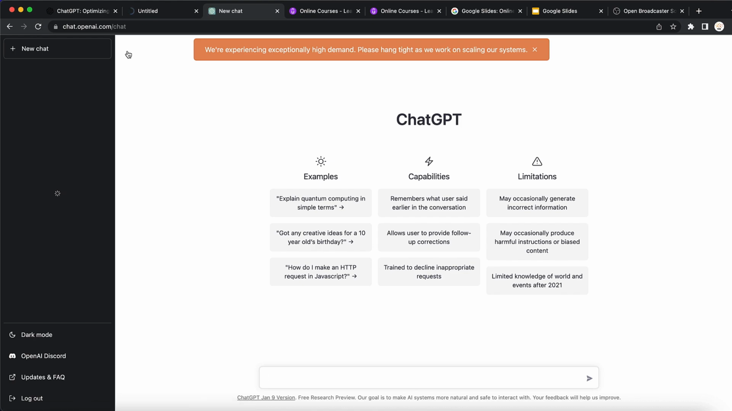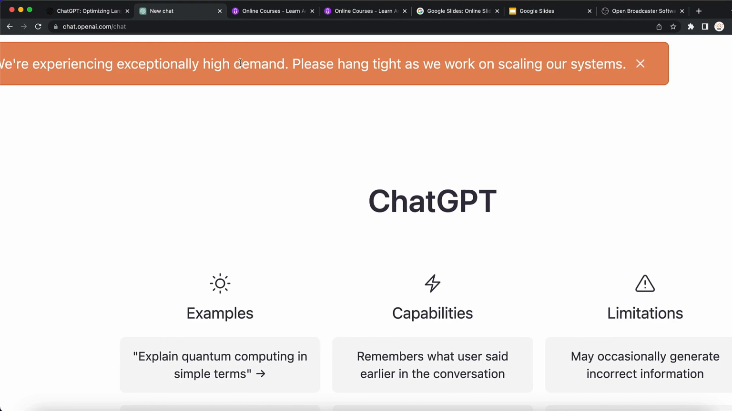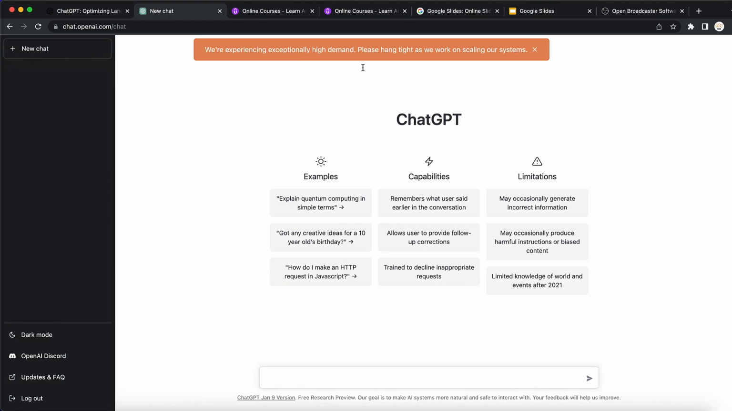So I want to test out if mine is working. The one that I opened before works, but the new one doesn't open. Just to show you guys that they're experiencing high demand. So sometimes it can happen that ChatGPT crashes. So don't worry about that.